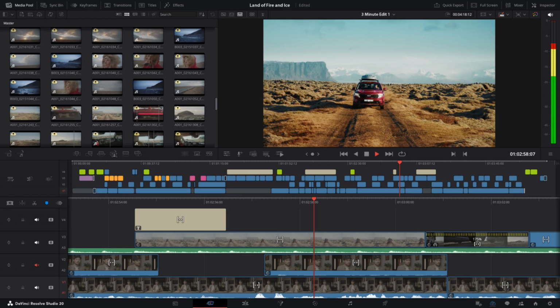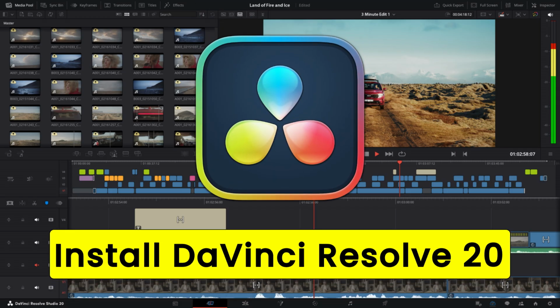Hi everyone, let's install DaVinci Resolve 20 in Windows 11 computer.